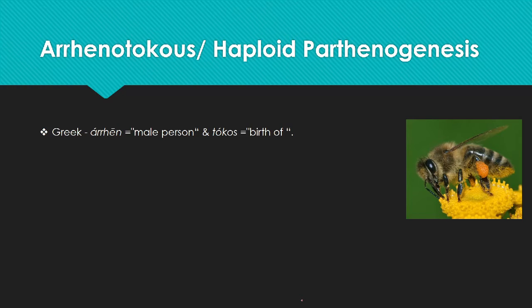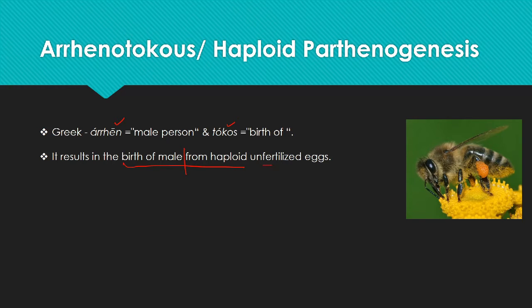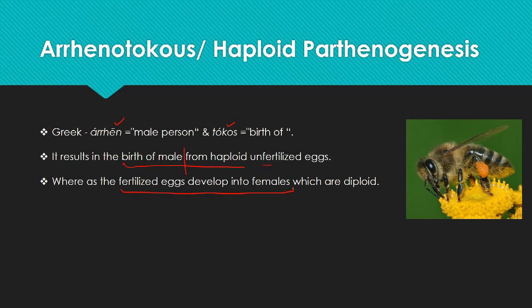The term is derived from the Greek word "aren", meaning the male person, and "tokos", meaning to give birth. So it results in the birth of a male from the haploid unfertilized eggs, whereas the fertilized eggs develop into female, which are diploid. So a fertilized egg will be a diploid egg, and it develops into female, whereas the unfertilized egg, which is a haploid one, develops into the male.